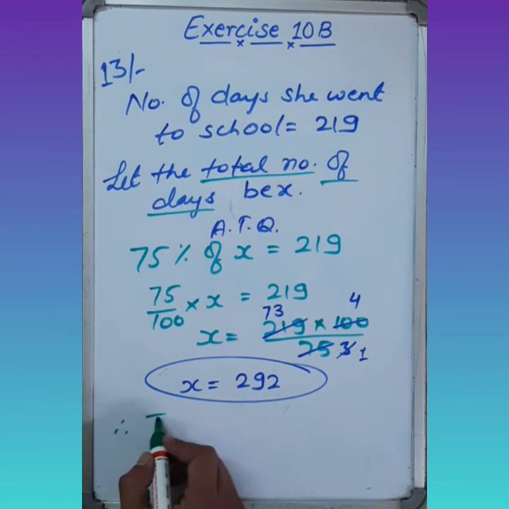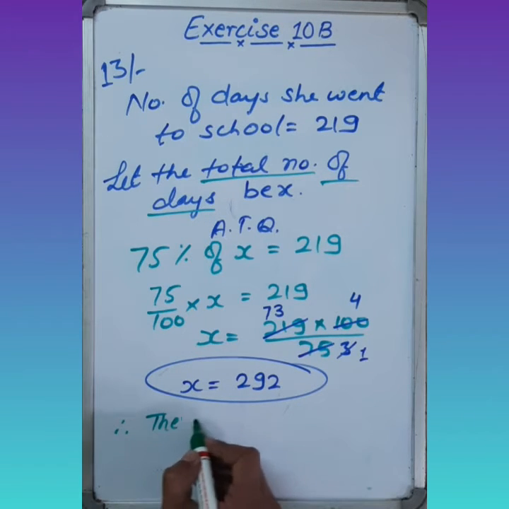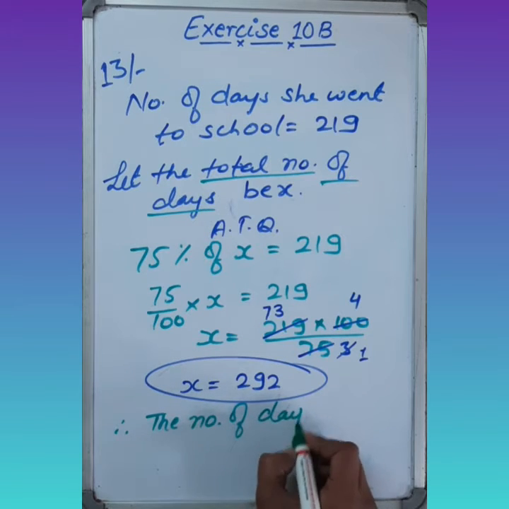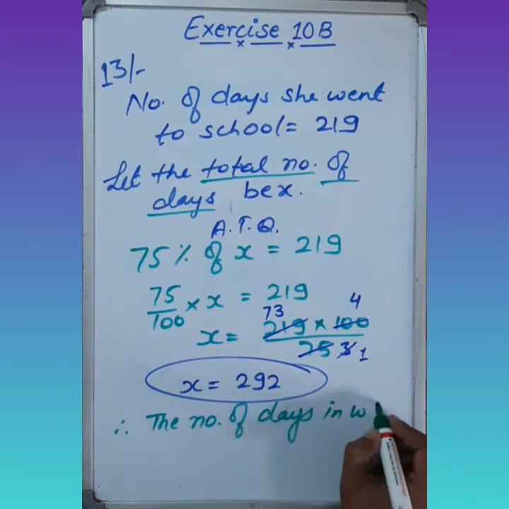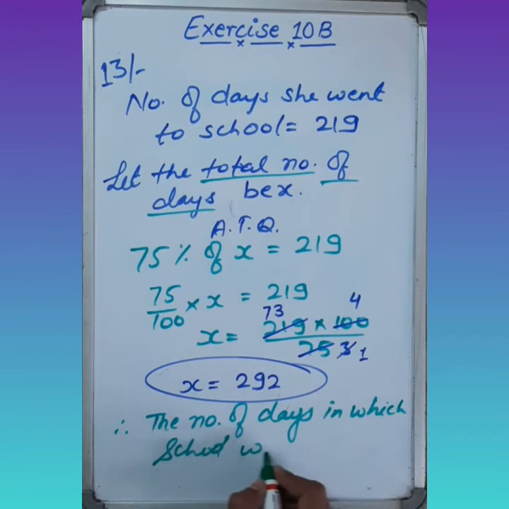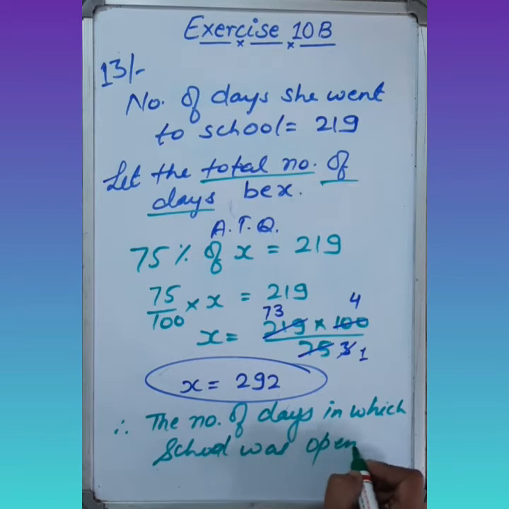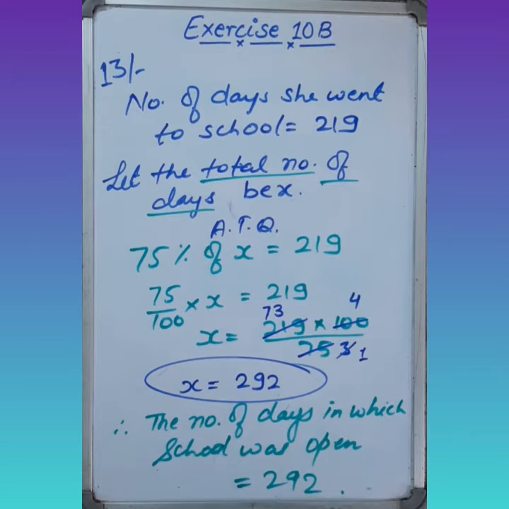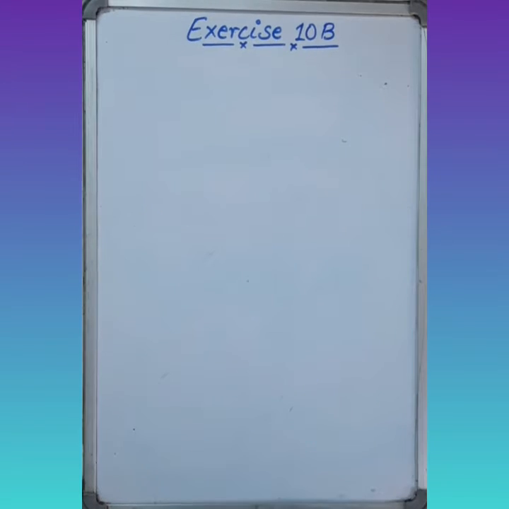Therefore, the number of days in which school was open equals 292. So these are the number of days in which the school was open.